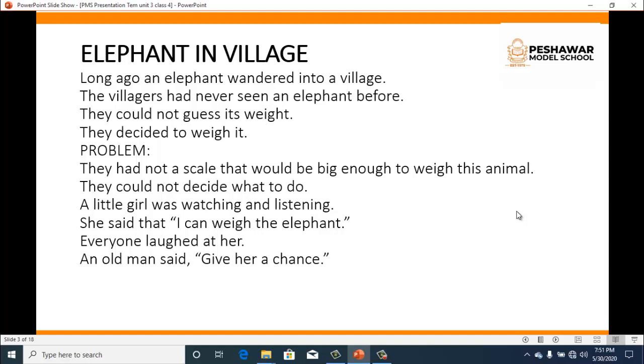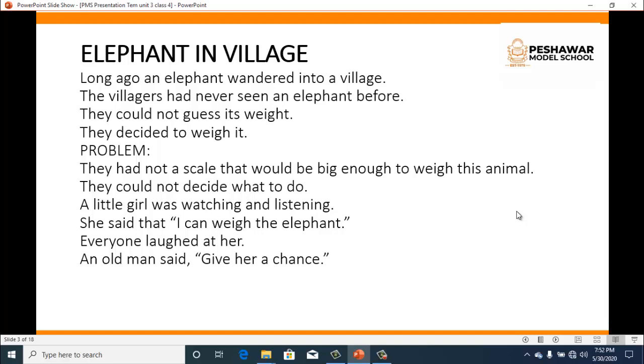So they decided to weigh it. Then there was a problem. They had not a scale that would be big enough to weigh this animal. So they were not having any scale to weigh the elephant. They could not decide what to do. So they were having a problem. They could not decide how they were going to weigh this elephant.